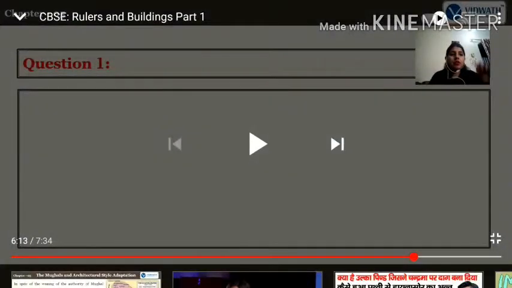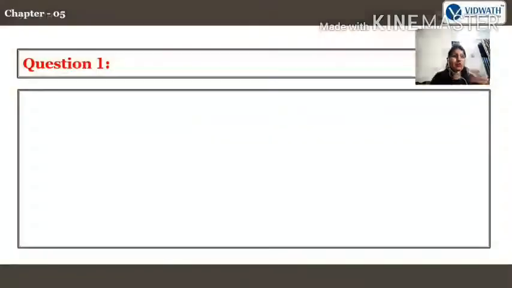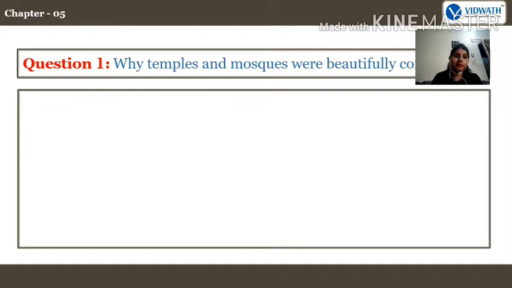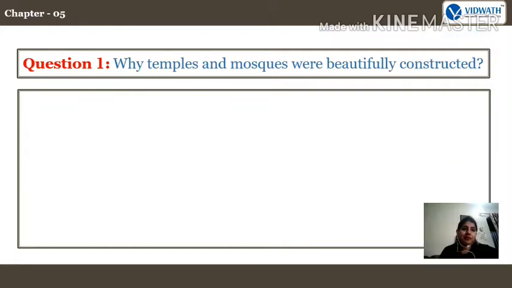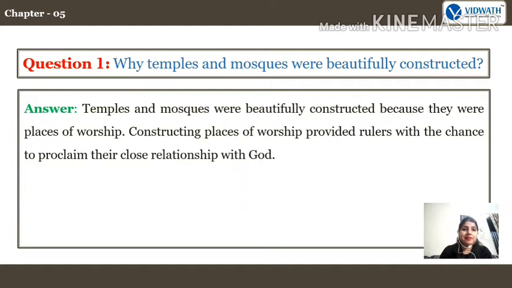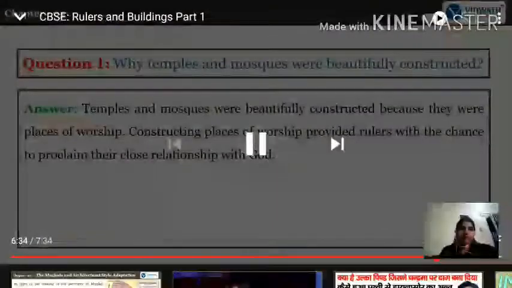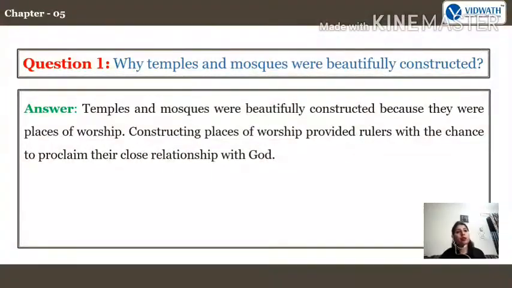Let us now check, so this para also is completed. So let's see about your knowledge, what you have learned. So first question is, our understanding. Question 1. Why were temples and mosques beautifully constructed? Answer. Temples and mosques were beautifully constructed because they were places of worship. Constructing places of worship provided rulers with the chance to proclaim their close relationship with God. Right? What was the reason? You can write your own answer as well, that why temples and mosques were beautifully constructed. So you can make your own answer.